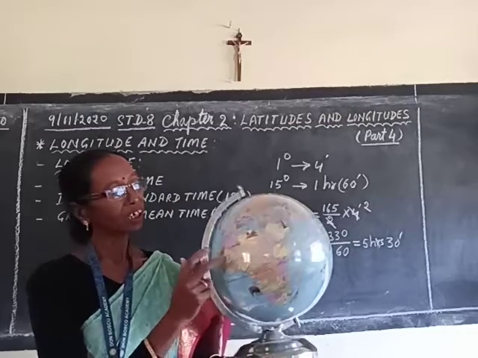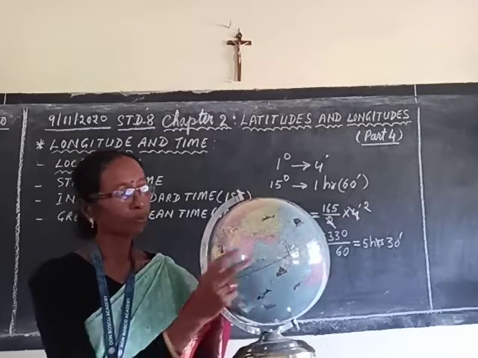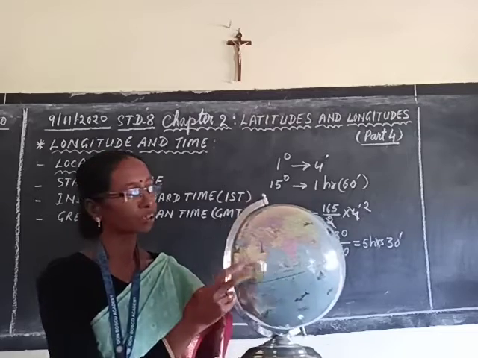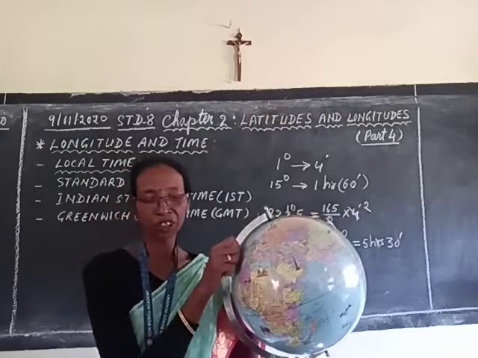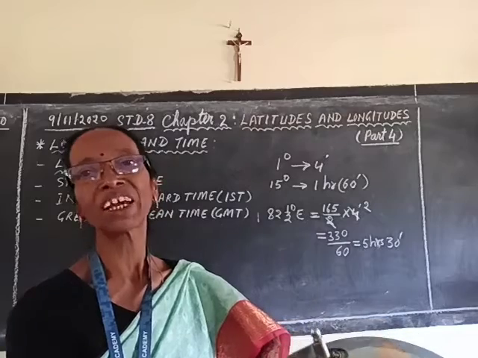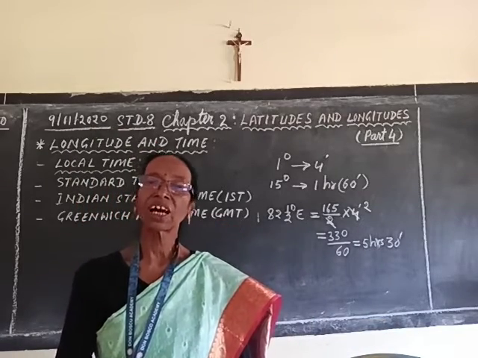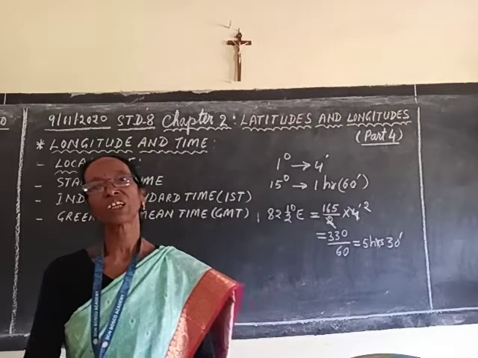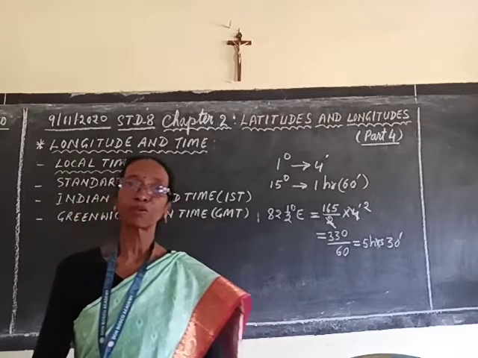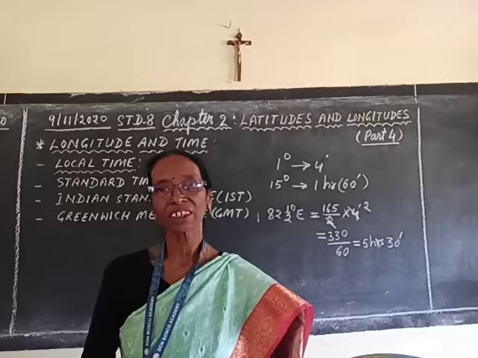So, the eastern countries' timing is always ahead, and the countries which are located to the west, their timing is always behind it. So, you should remember all these, and in the next class you will learn how to calculate time for other countries. Okay? Thank you.